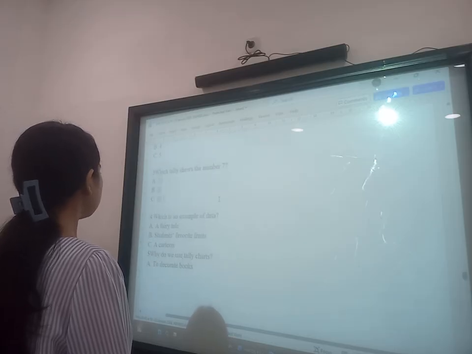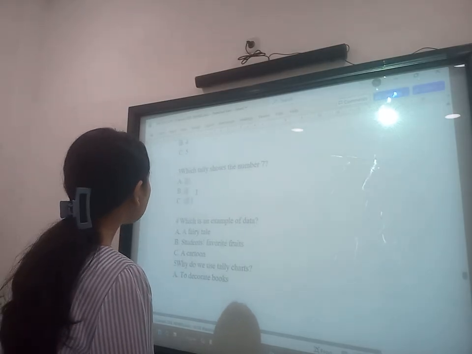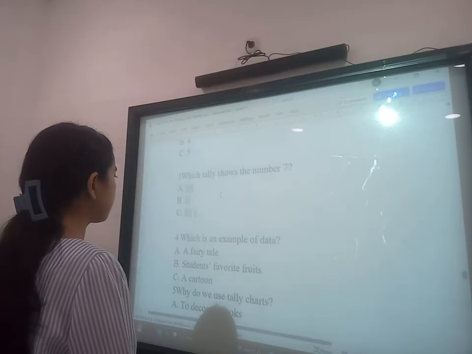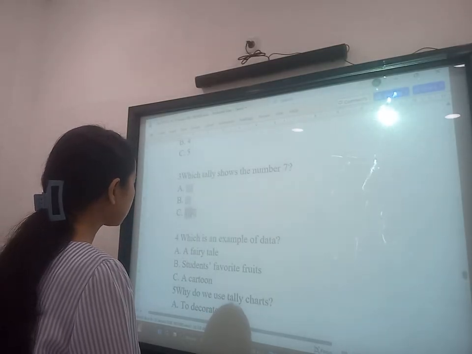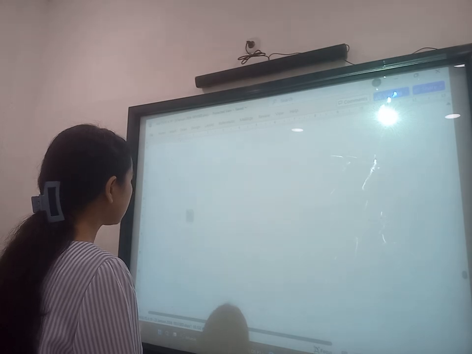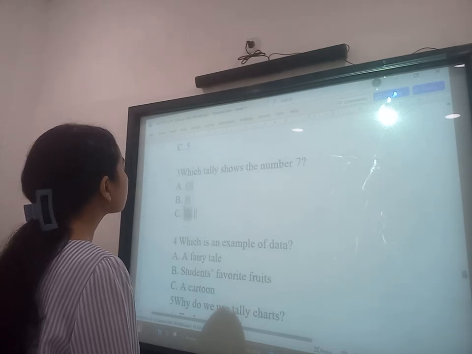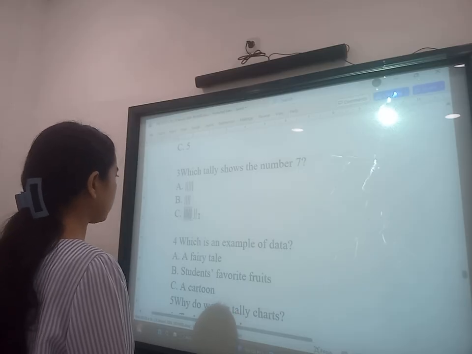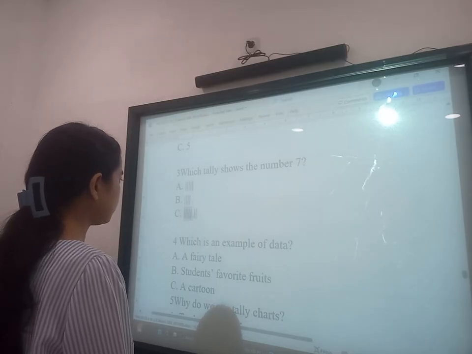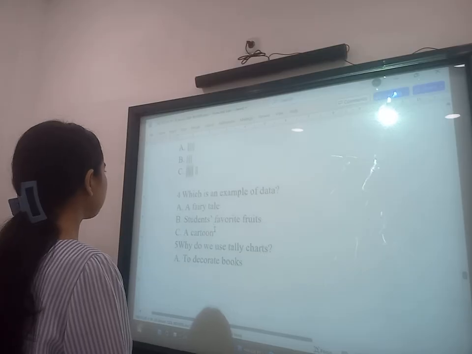Okay, this one should be revised actually, right? In tally marks, we don't show the five like this, right? We make it four only, and one across these four tally marks. Yeah. Okay, sir. So I need to revise this one later.